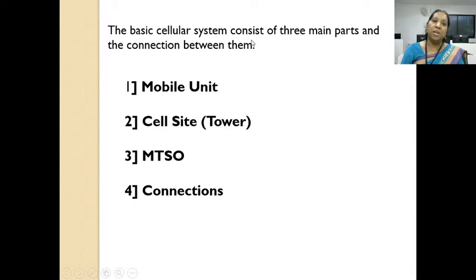The basic cellular system mainly consists of three main parts and a connection between them. The first part is the mobile unit, the second part is the cell site, which we can call a tower, and the third part is the MTSO.